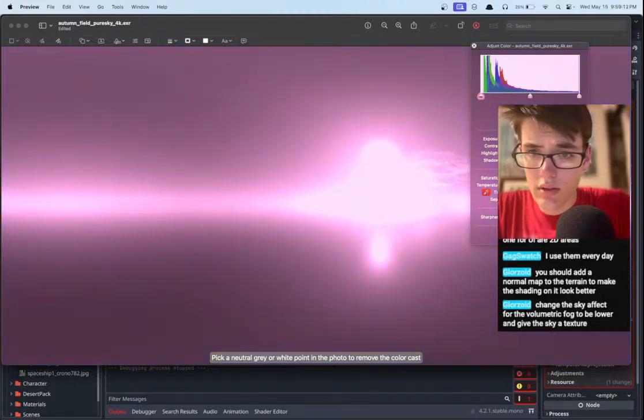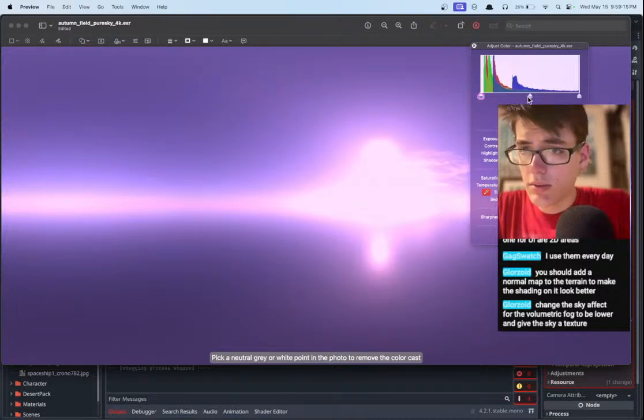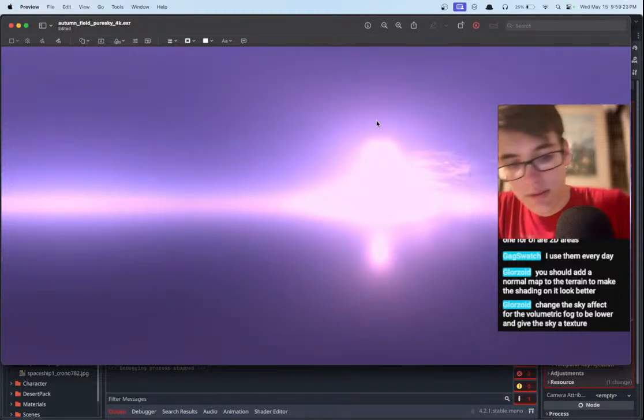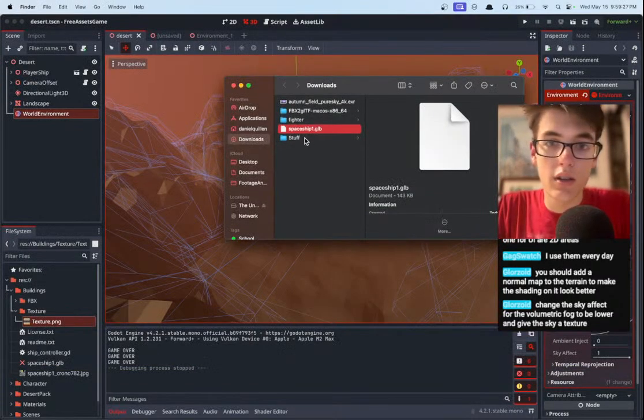Saturation. That's not quite it. We just want it to be a little bit more red, that's all. Don't need to be extreme. Okay, there we go. We just made it a little bit more red. Maybe we can do more in Godot, I'm not sure.